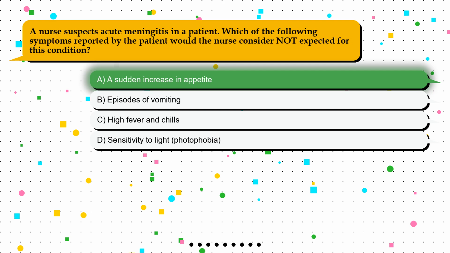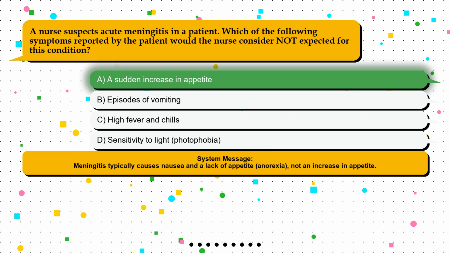The correct answer is option A. A sudden increase in appetite. Meningitis typically causes nausea and a lack of appetite, anorexia, not an increase in appetite.